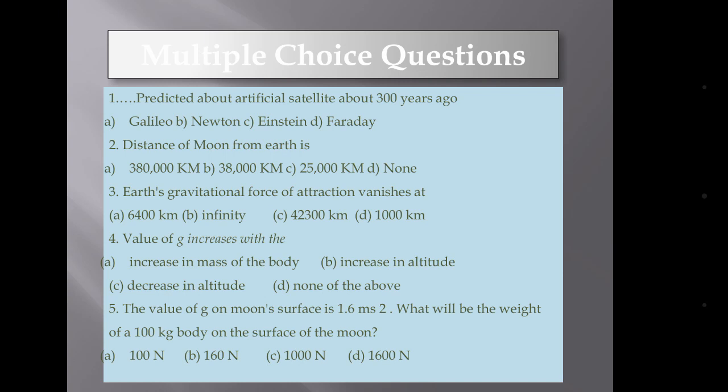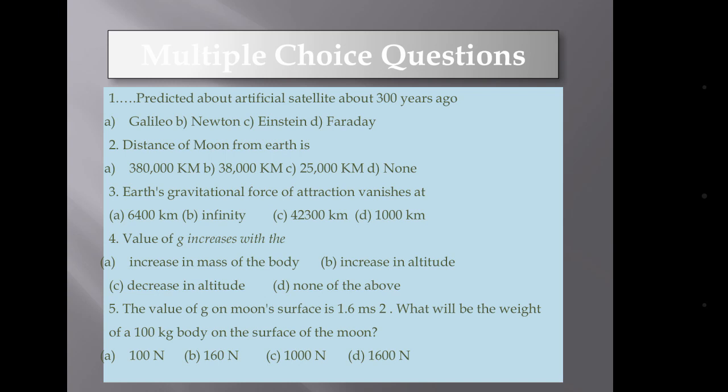In this portion, you have some questions with their answers in the given options. You have to encircle the right option. Solve these MCQs on the lead sheet or on the summer task sheet, which is already given to you.